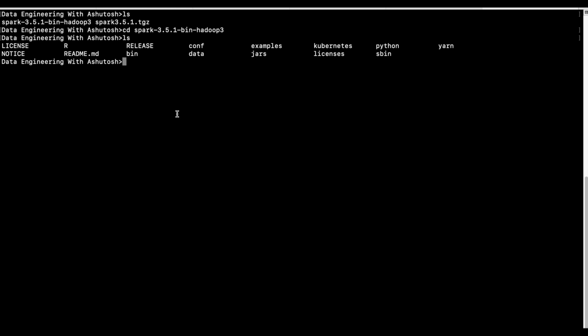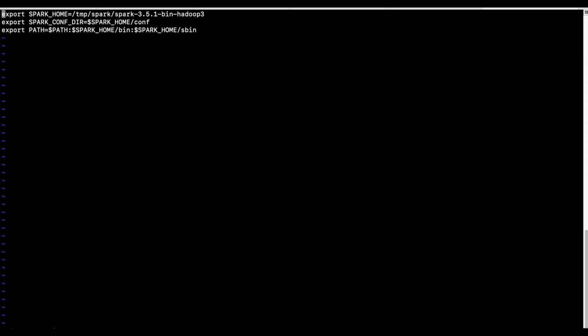Now since this extraction is done, we'll just have to set some environment variables. In Windows you can set these environment variables, which is Spark Home. Let me open that. In Mac or Linux like system, we have a .bash profile file in the home directory, and I am setting Spark Home where the Spark directory is located, where we extracted it.